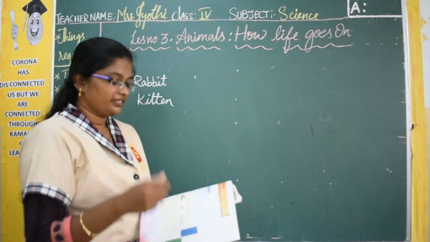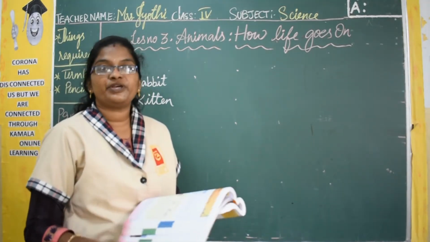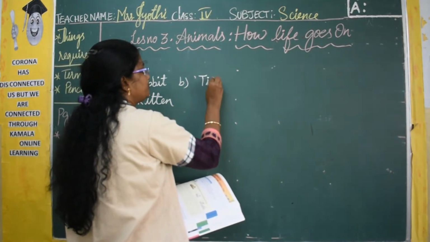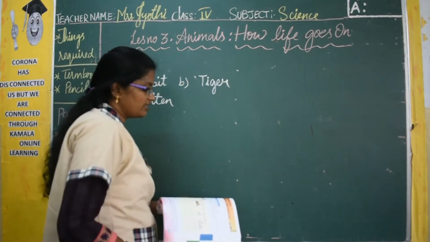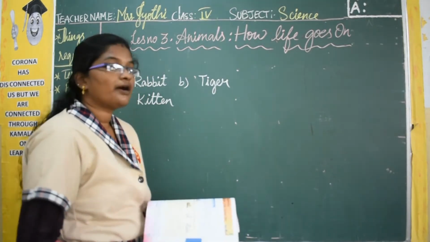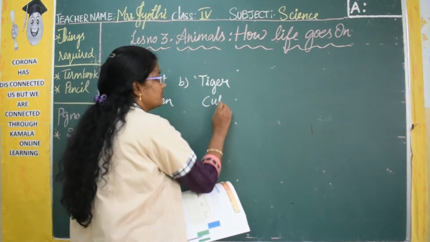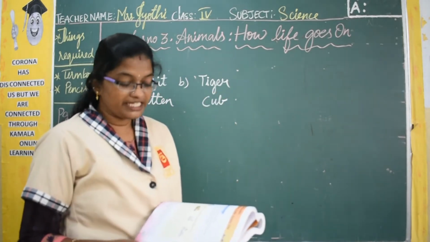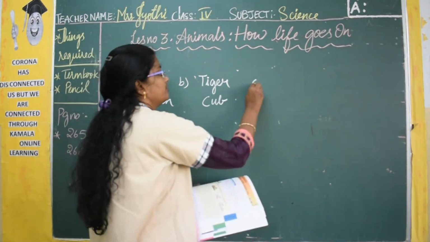Now under B. So what is the next picture? B. It is a tiger. And the baby of a tiger we call a cub. We call it a cub. Then the third picture, it is a sheep.